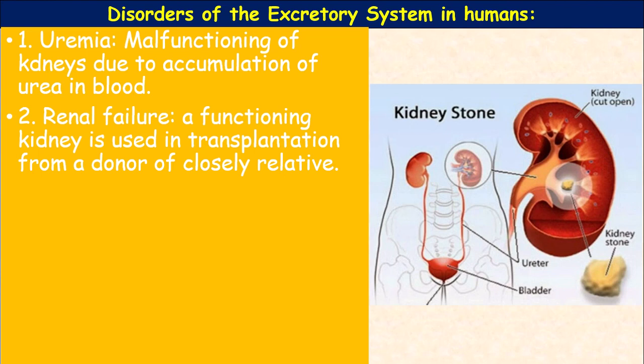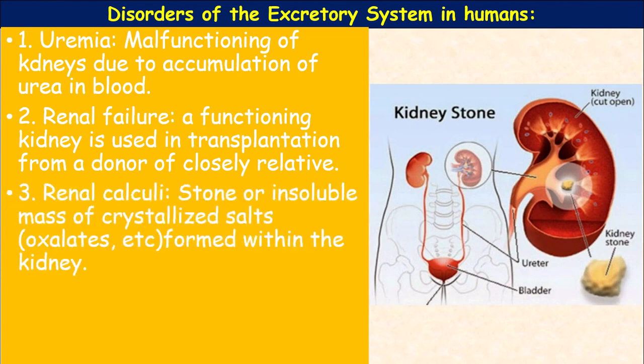Renal failure means kidney failure, during which the functioning of the kidney stops, so transplantation of a functioning kidney from a closely related donor is required. The blood vessels which carry blood to the nephrons stop functioning.